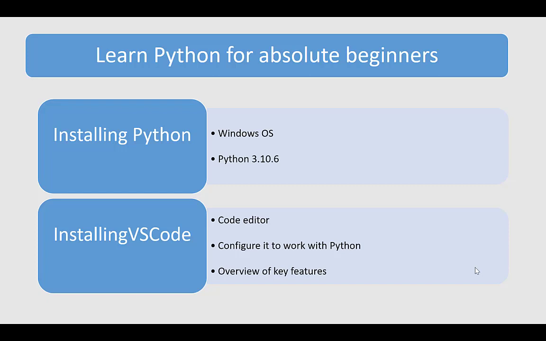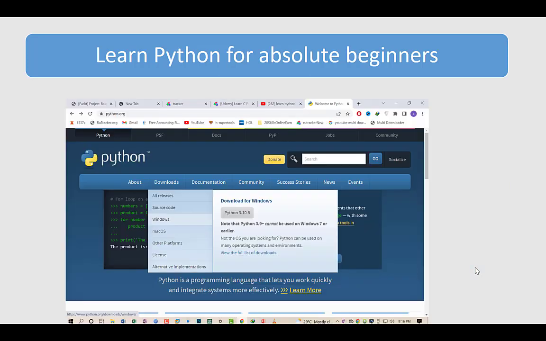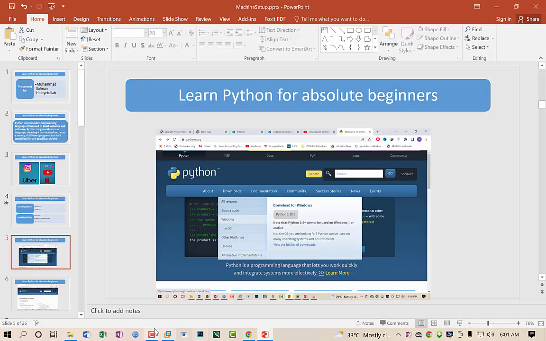So in this class, I will show you the Visual Studio Code editor. Once I download this code editor, I will configure it with my programming language, which is Python. And after that, I will give you an overview of the code editor. So I will cover all these topics in this class. So let's move on. The first thing is to download Python from the website. So let's go to the website.